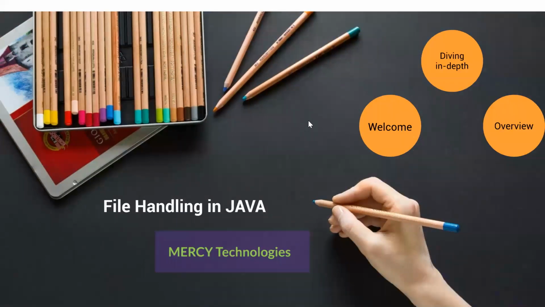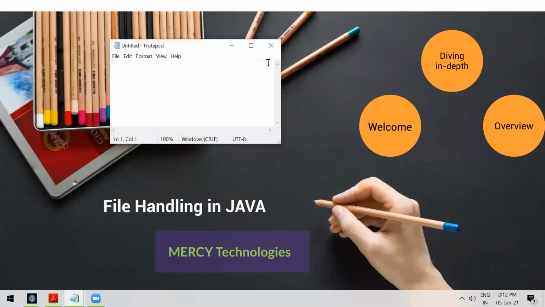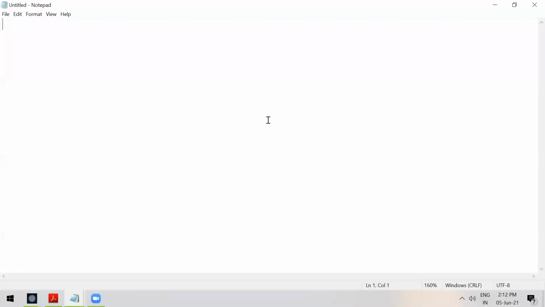So before going to the topic, I would like to introduce myself. Myself Kumar. I'm a software engineer, and you can say a technical architect. I have around 10 plus years of experience in IT. I work in a product based organization.